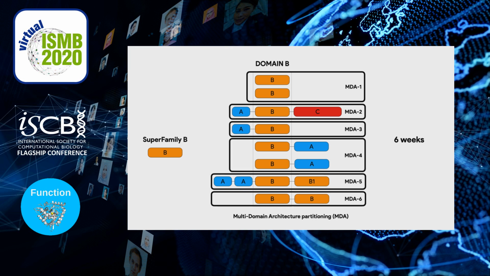And if we split these initial starting clusters according to these multi-domain architecture partitions, we are able to speed up this process of building and cutting this tree from 6 months down to 6 weeks. And this is how it works.